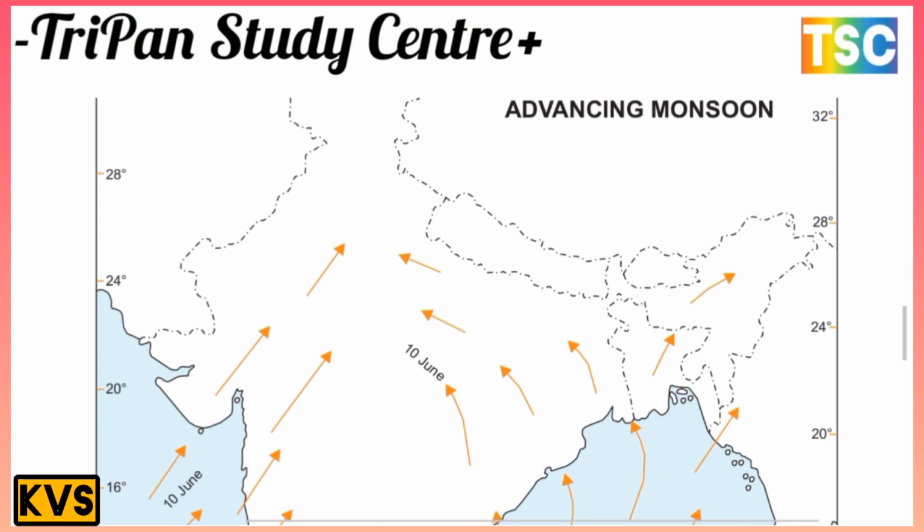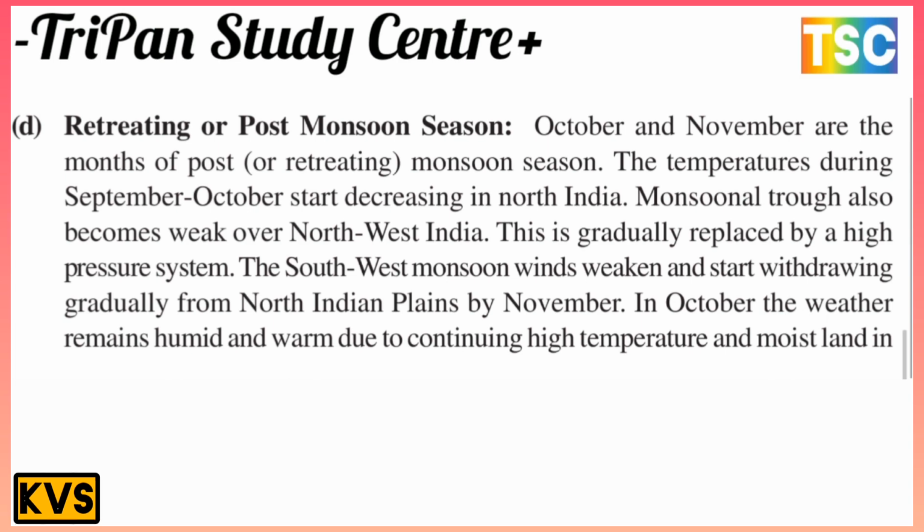The next topic is the retreating or post-monsoon season. October and November are the months of the retreating monsoon season. During September and October, the temperature starts decreasing in North India. The monsoon trough becomes weak over northwest India and is gradually replaced by a high pressure system. The southwest monsoon winds weaken and start withdrawing gradually from the North Indian plains by November.